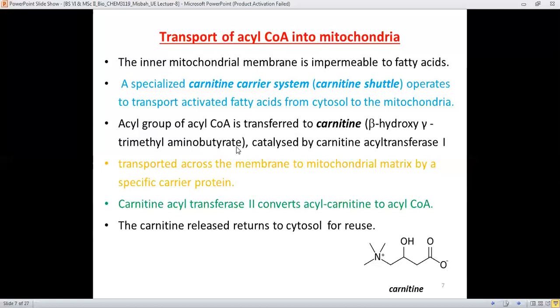For this task, the acyl group of acyl CoA is transferred to carnitine, and the enzyme which takes part in this reaction is carnitine acyl transferase 1.